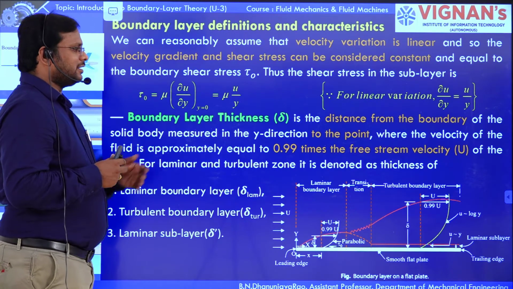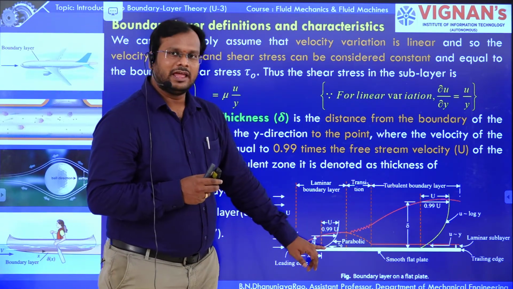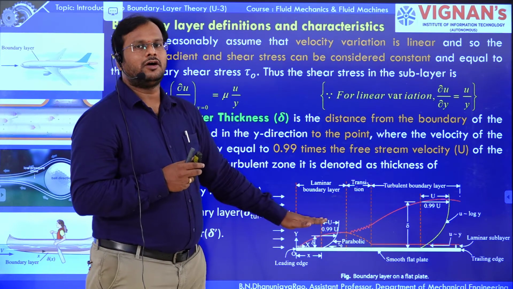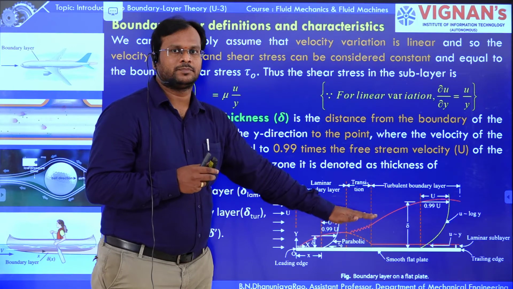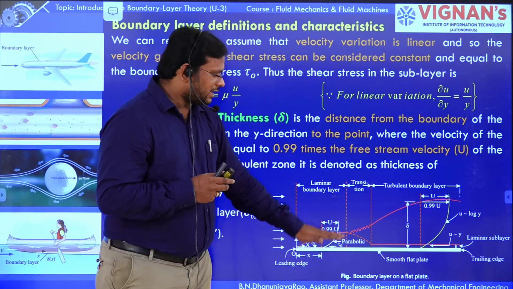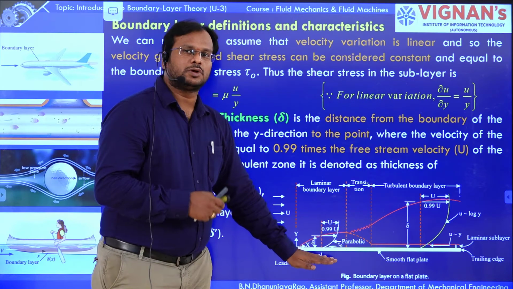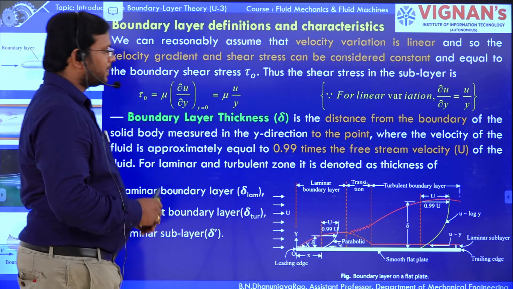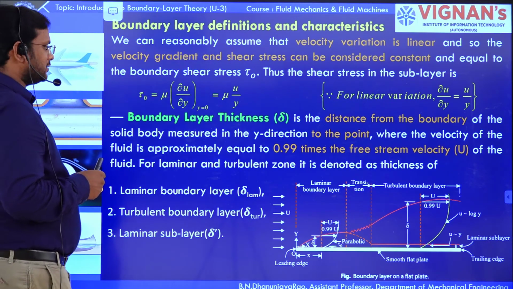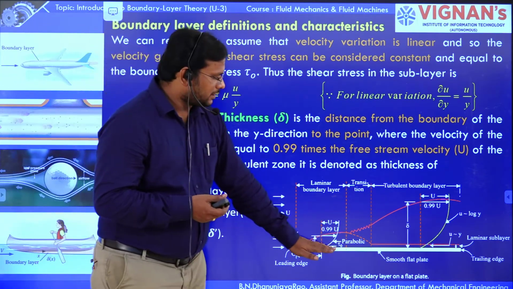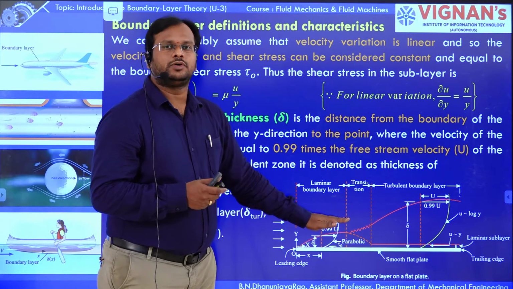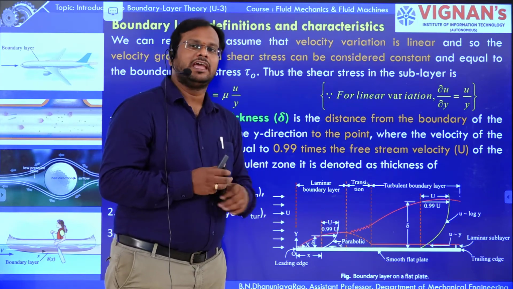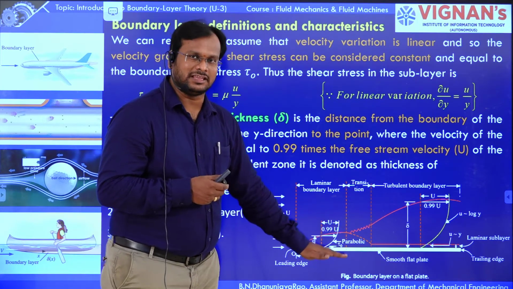Here, the boundary layer thickness is the vertical distance measured from the solid boundary to a point in the boundary layer. We measure it where the velocity approaches approximately 0.99 of the free stream velocity; at that particular point we can measure the thickness.